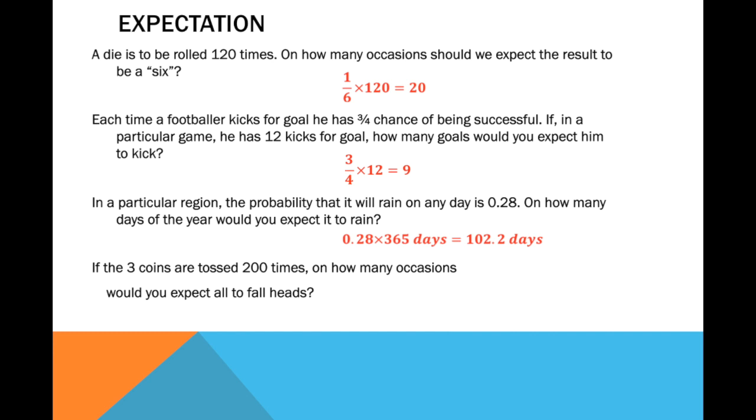Because you only have one possibility, head, head, head, and the total number of outcomes is 8. So 1 over 8 times 200 is equal to 25. So the expectation is 25 times wherein it's going to be all heads when you're tossing 3 coins 200 times.